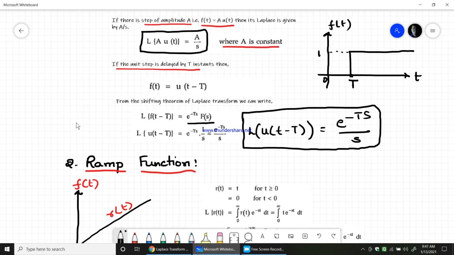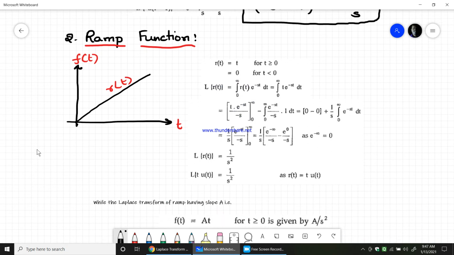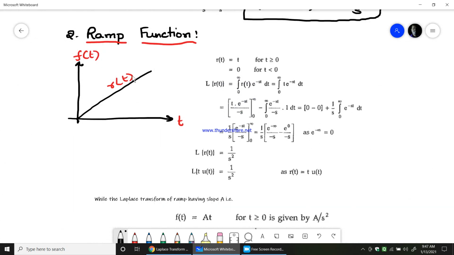Now this is all about the unit step function. Now let us go with the ramp function. The ramp function normally looks like this, where the output increases in terms of time. Sorry, not exponentially. Parabolic and hyperbolic functions would show some sort of exponential increment, whereas the ramp function gives an output that increases linearly with time. So r of t would be equal to t for t greater than or equal to 0, and r of t would be equal to 0 for t less than 0.